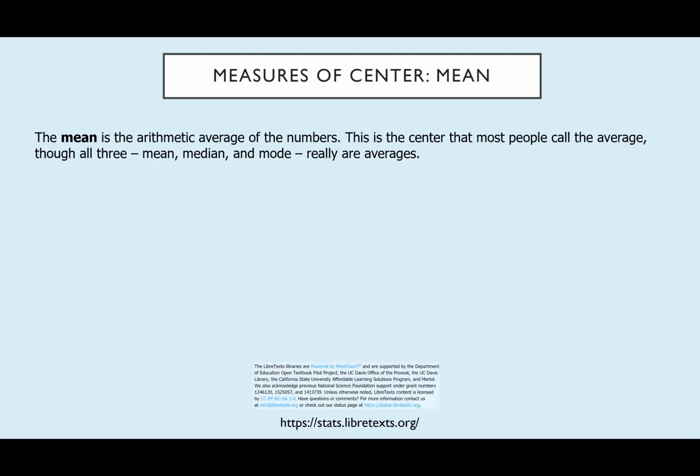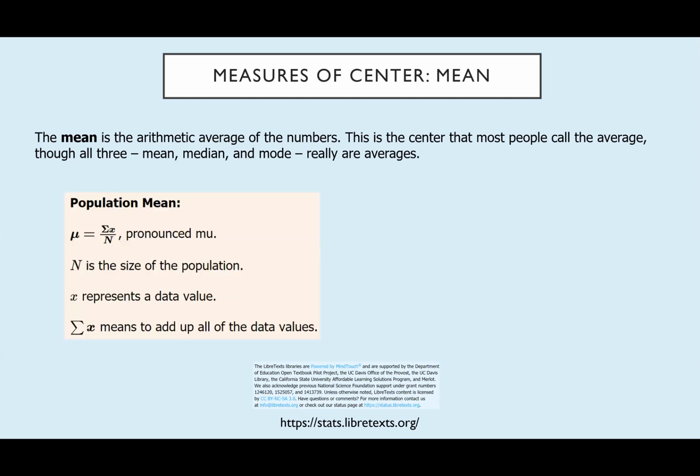So let's start with an example of the mean. Before we do that though, there's actually two means that we have to talk about. They both look and smell and quack the same. They're both the arithmetic average, again, adding them all up and dividing by the number of data. I should also add that most of the time when people ask what's the average of something, they're really talking about the mean. But technically all three are averages. So the two means are population mean and sample mean.